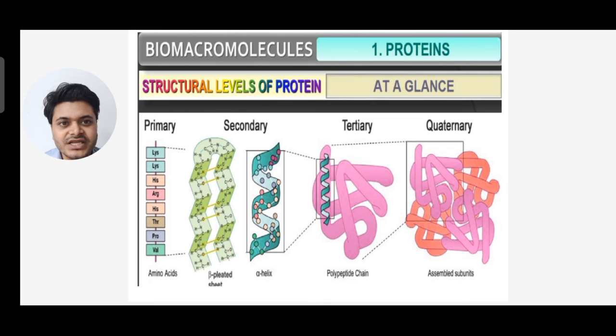This slide is very good, very interesting. You can see one straight chain, that is the primary structure, chains folded into a helix, a small alpha helix, and a beta pleated sheet in sheet format. And tertiary structure is a polypeptide chain giving a 3D structure, and in quaternary structure more than one polypeptide chains are there, so that is called assembled subunits.